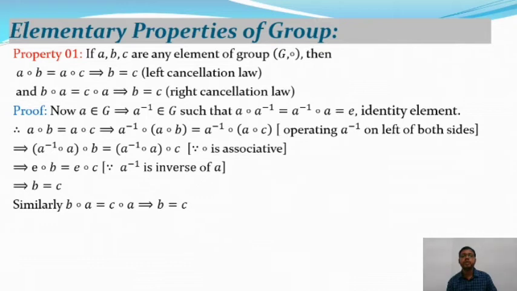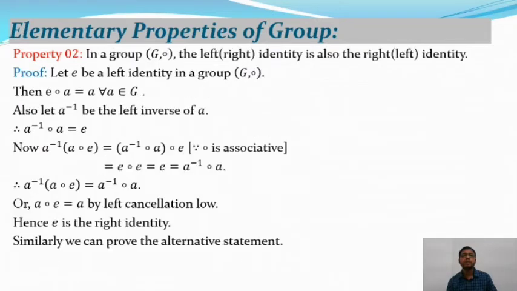Now we will go to the second property of group theory. In a group (G, ∘), the left identity is also the right identity, and the right identity is also the left identity. So here is the proof. Let e be a left identity in a group (G, ∘). Then e ∘ a = a for all a belonging to G. So in that case, e is the left identity. And also let a inverse be the left inverse of a.